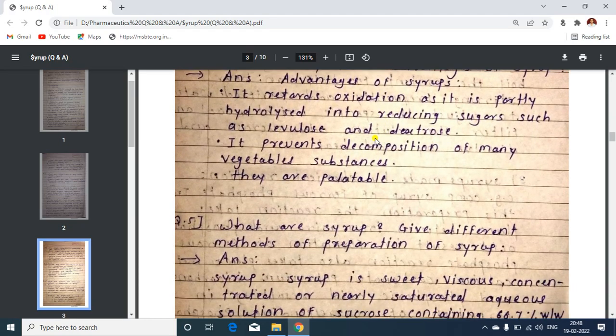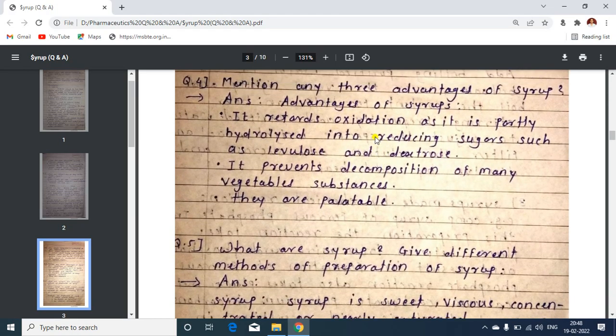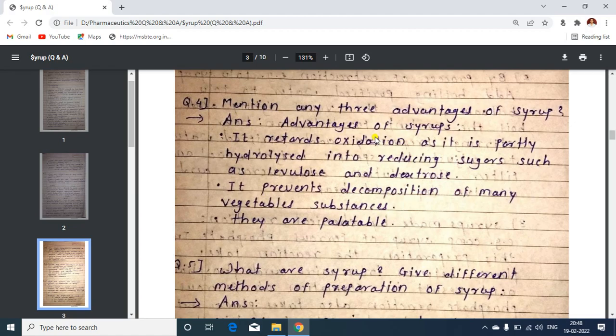Now see the next question: mention any 3 advantages of syrup. It's a very simple question. These are palatable, they retard oxidation, and they are partly hydrolyzed into reducing sugars, levulose and dextrose. They also prevent the decomposition of many vegetable substances. These are the advantages of syrup.